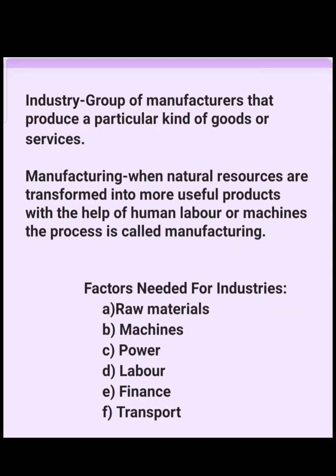So the first one is raw materials. Raw materials are required for setting up any of the industry. For example, take cotton. Cotton is a very common example. So अगर you are setting up cotton textile industry, अगर कोई cotton textile industry है तो उसको start करने के लिए सबसे पहले cotton की ज़रूरत होती है as a raw material. Okay? Second comes your machines. किसी भी industry में machines बहुत important होते हैं so that they can change the raw materials into useful product. किसी भी raw material को एक useful product में change करने के लिए machines की ज़रूरत होती है.